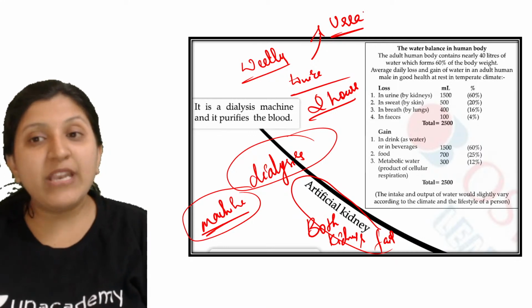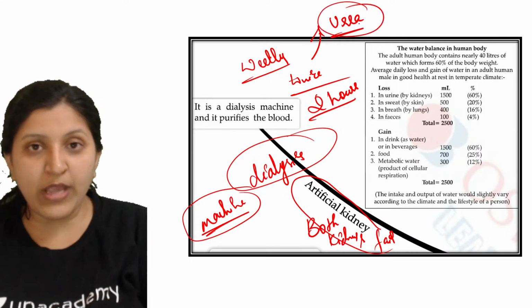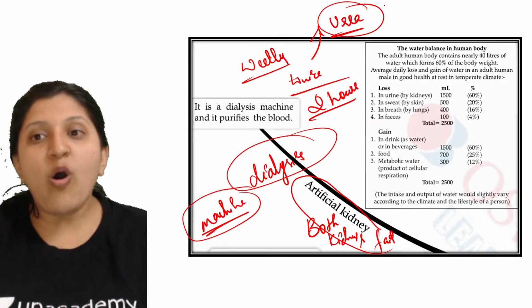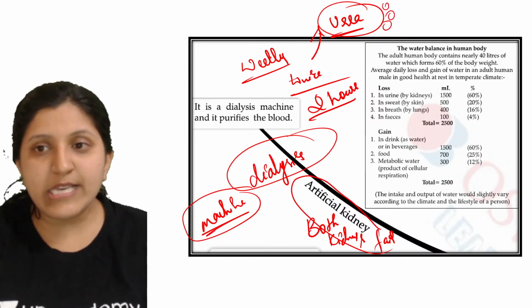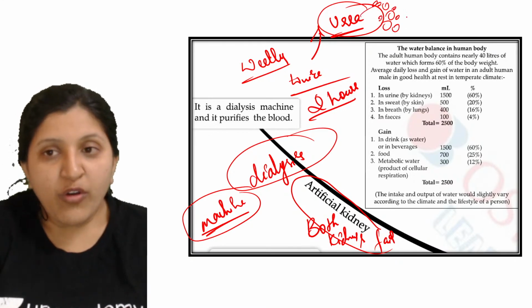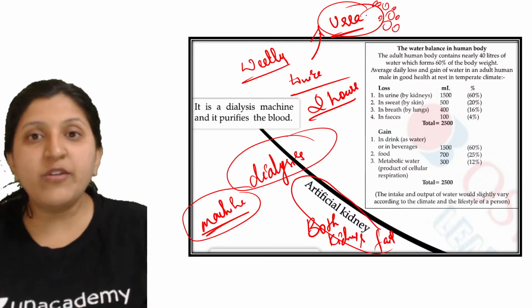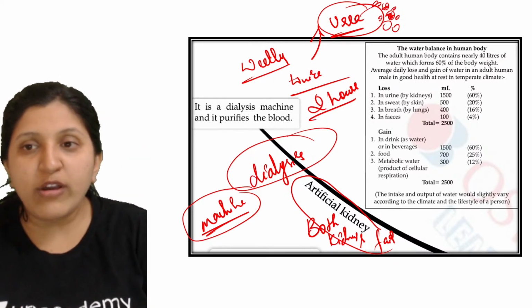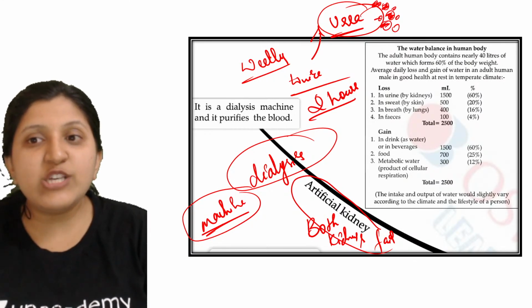So what will happen if we do not remove the urea? If the urea remains in the body, all the surrounding tissues get damaged and cannot work anymore, because urea is getting deposited, blocking the pathway, and it is a toxic compound.